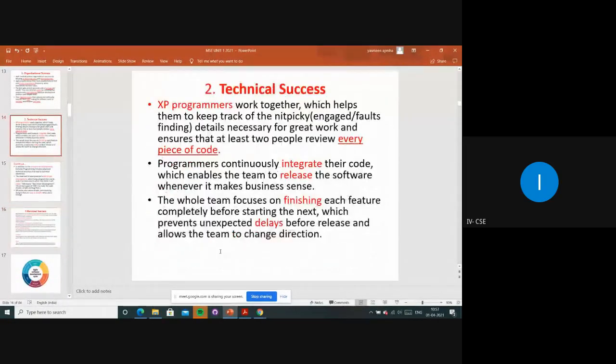So that is about technical success. In technical success, a few people, even after release of the product, two people will be working on that particular track.